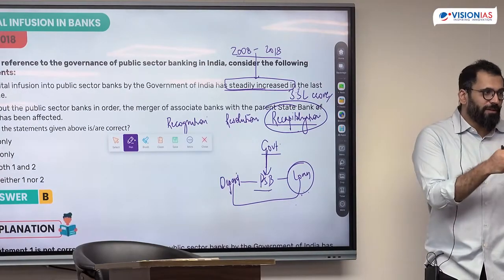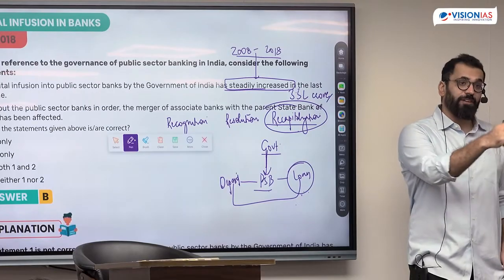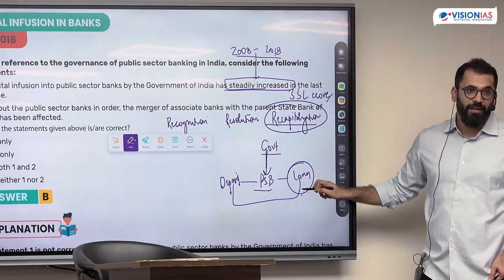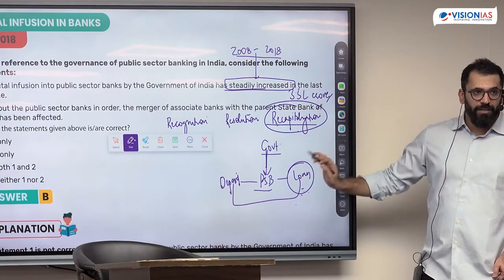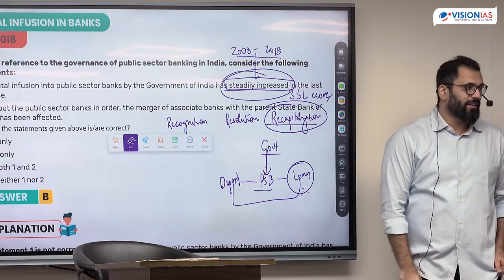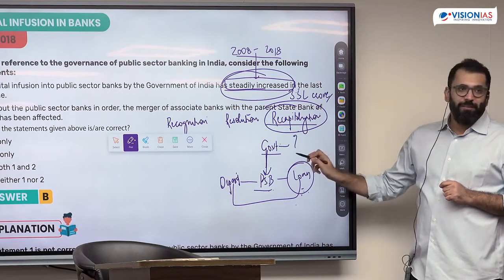So I'll be very careful with them in giving money. So some years when I think they had a problem, I'll give them more money. But there will be years I'll not give them more money because I don't have a guarantee that they'll not make the same mistake again. So if there is a problem here in giving more money, will the money given by the government to the bank steadily increase? Secondly, even to give this money, from where will the government get the money?